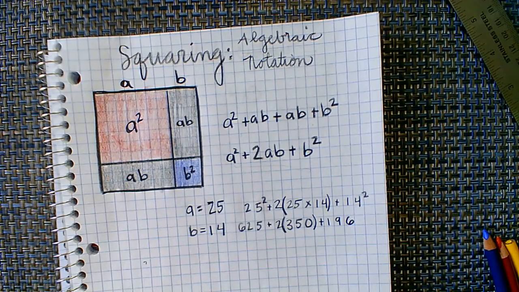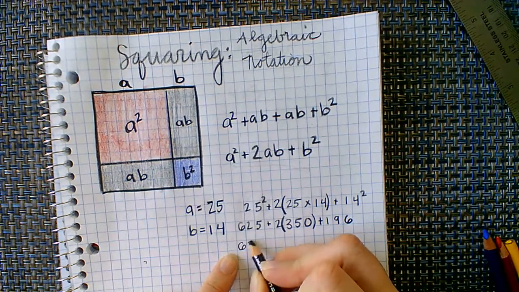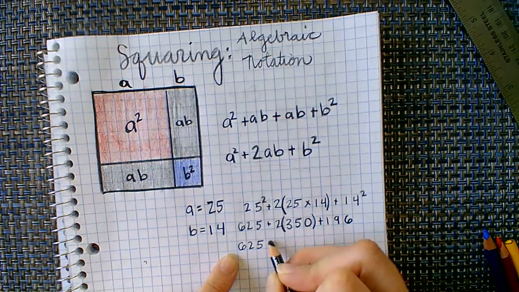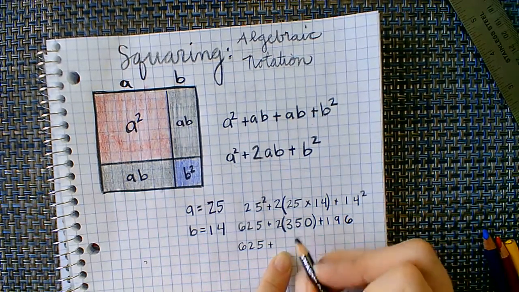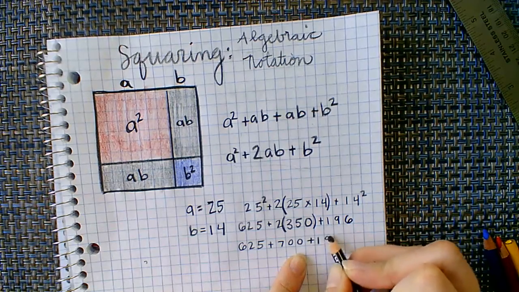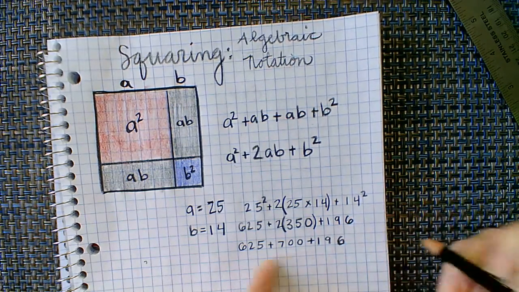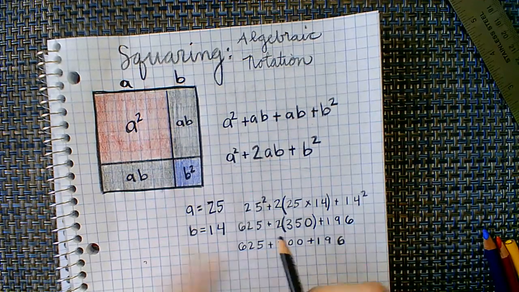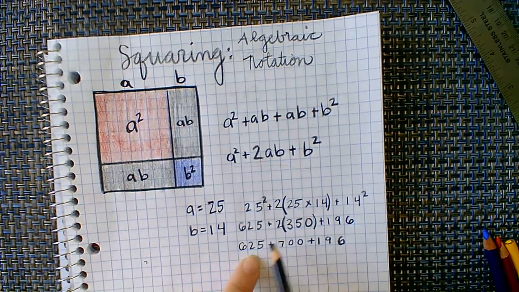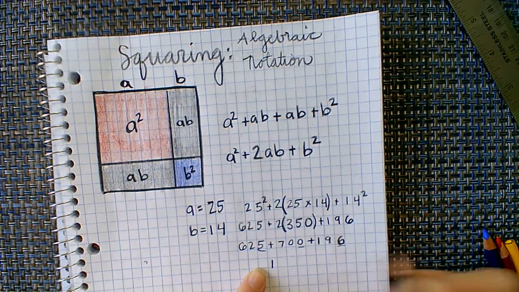And then I keep solving like order of operations. So 625 plus 2 times 350, which is 700, plus 196. And then I would add my numbers up, and I can do this horizontally by starting with my units. 5 plus 0 is 5, plus 6 is 11.